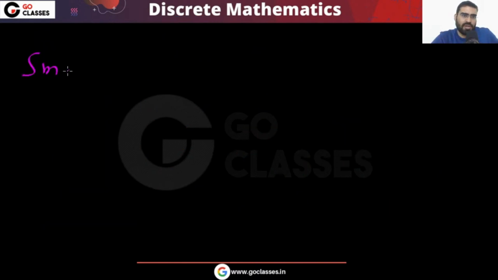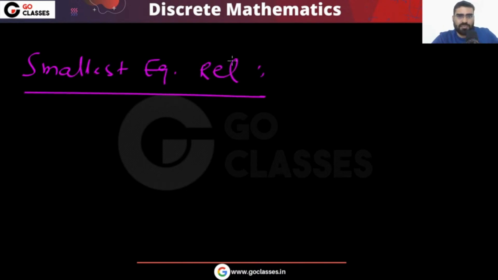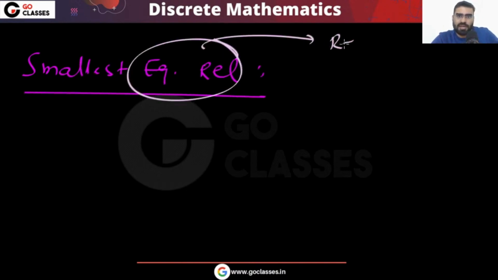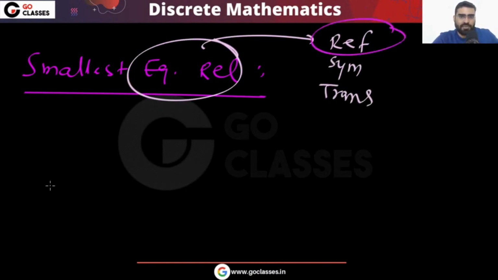What is the smallest equivalence relation? It must be reflexive, symmetric and transitive. Because it must be reflexive, the smallest equivalence relation will be the identity relation.